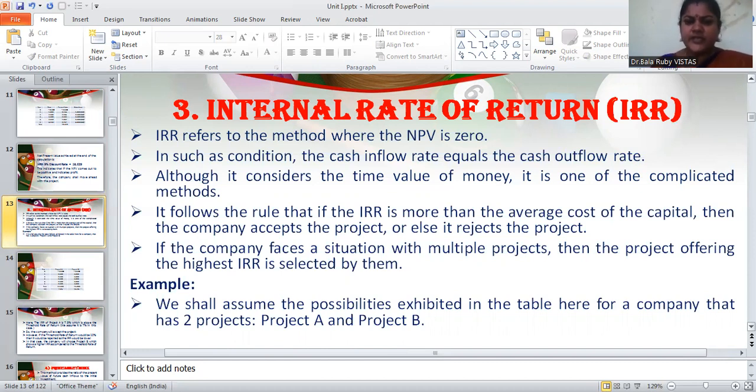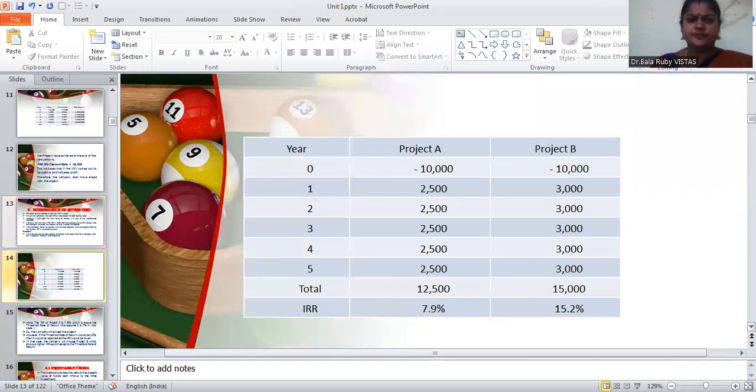If the company faces a situation with multiple projects, then the project offering the highest internal rate of return is selected. For example, we will assume the possibilities exhibited in the table here for a company that has two projects, project A and project B. In the first column, we have written the year, that is 0, 1, 2, 3, 4, 5.